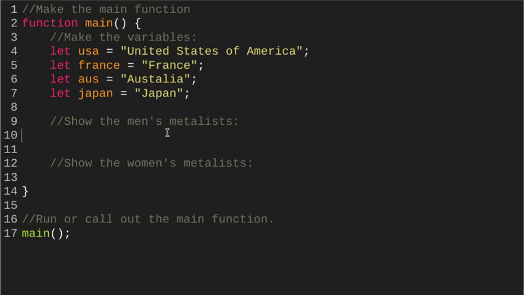But now that we have that, let's go ahead and go to line 10, because like we said on line 9 for the note, this is where we're going to print out the men's medalists. Okay? So let's go ahead and put one line of code that's going to display some text. So again, that's going to be console.log.